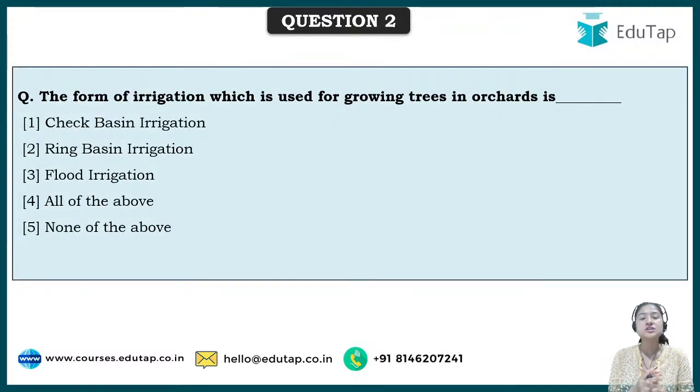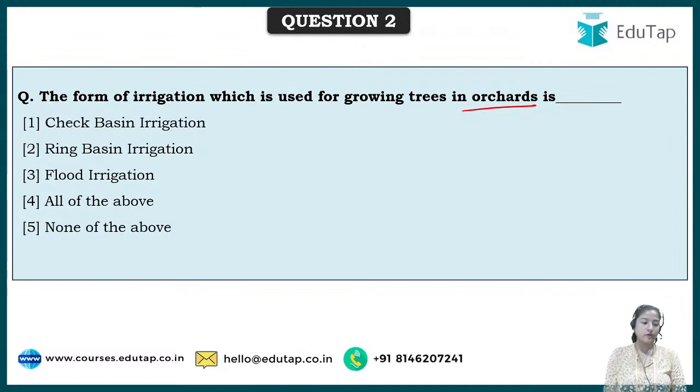Now question number 2 says: the form of irrigation which is used for growing trees in an orchard is. If we are studying irrigation management, we have to provide irrigation in such a manner that the water is conserved, and the plants or trees we are growing get the optimum, meaning the right amount of water required. There are different techniques, and this particular technique is followed in orchards. Orchards are basically areas where trees are grown.